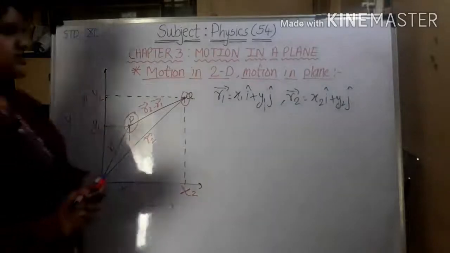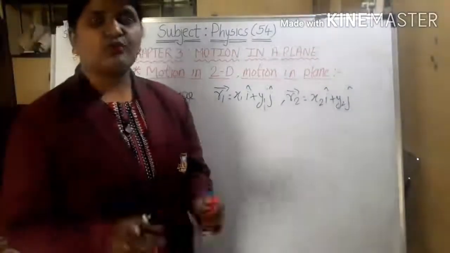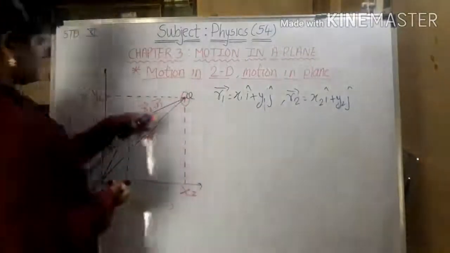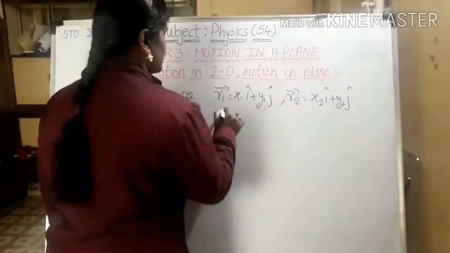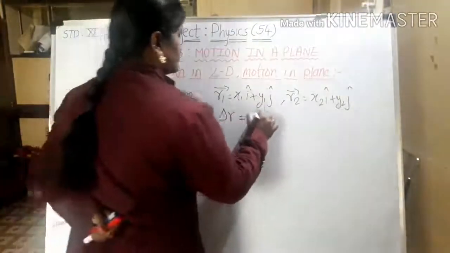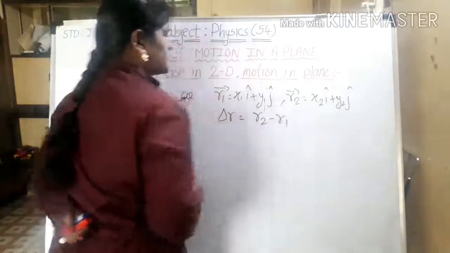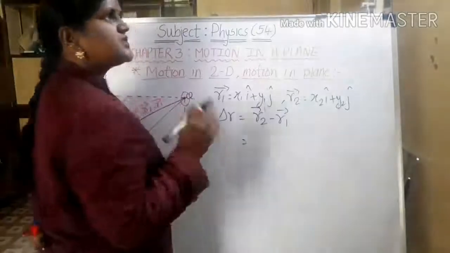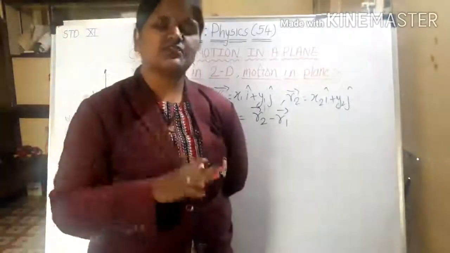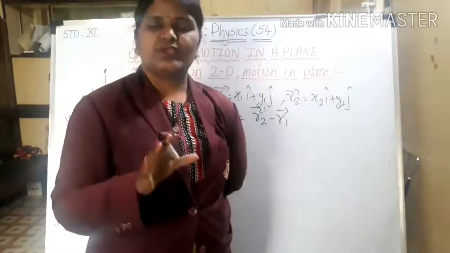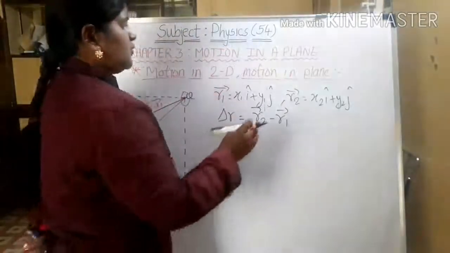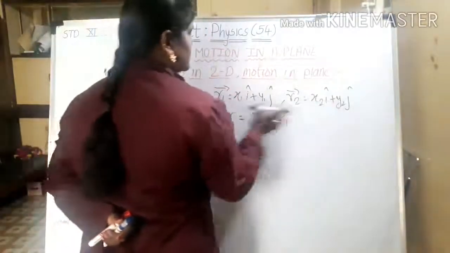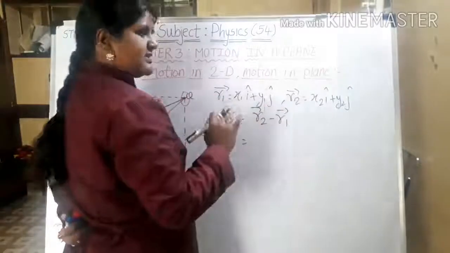Now what is the velocity, or what is the change in displacement? I can write delta r as r2 bar minus r1 bar. We can just subtract. We have seen all the addition, subtraction, multiplication of vectors. Just the i components will get subtracted, then the j components will get subtracted.